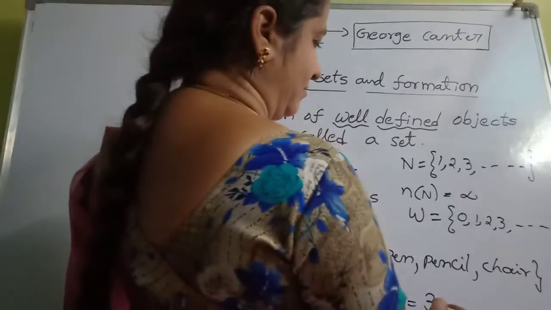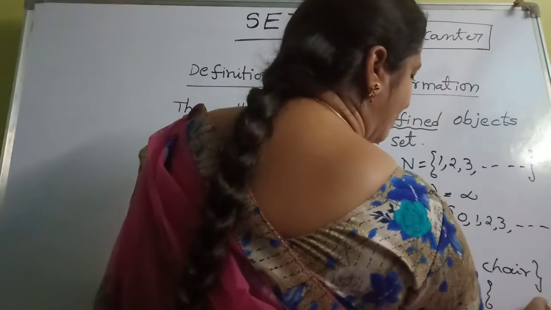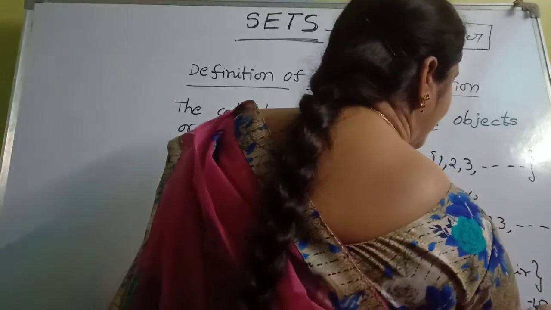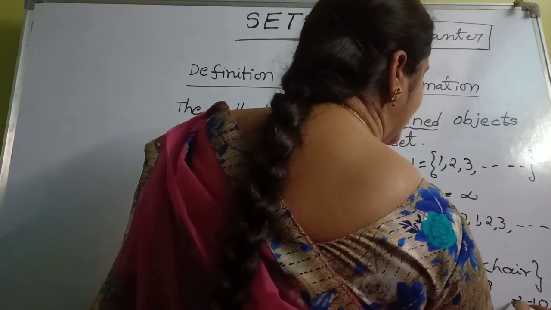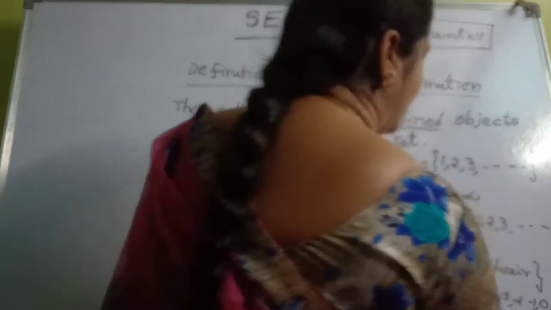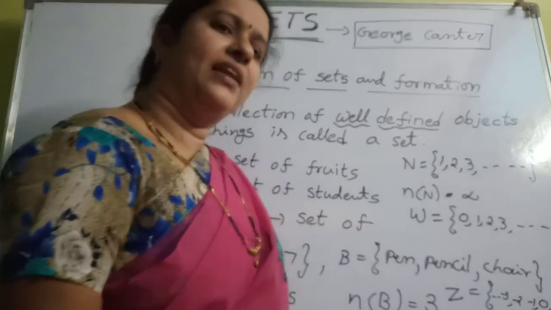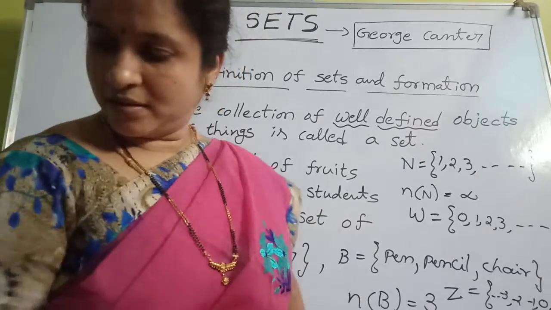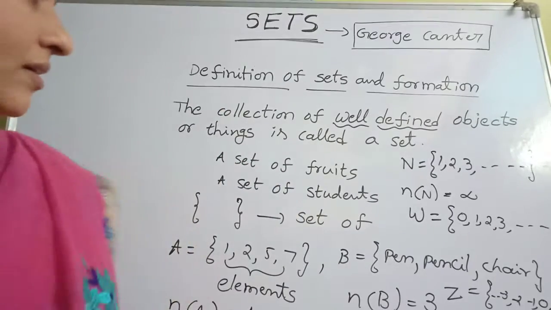The next one is the integer set. Z equals set of, in the middle 0, on the right side positive numbers, on the left side negative numbers. So this is the integer set. Rational number set, real number set, so many types of sets are there in numbers.